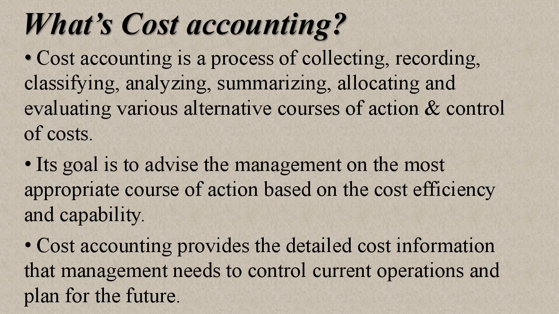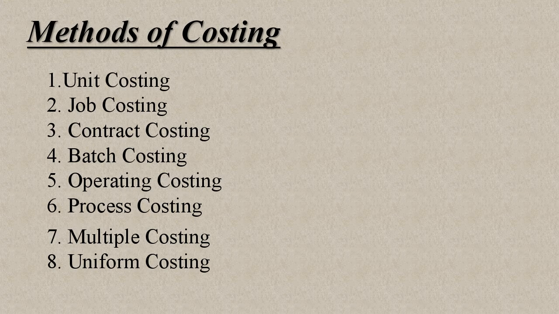Cost accounting provides the detailed cost information that management needs to control current operations and plan for future. Let us see what are the various methods of cost accounting. 1. Unit costing. 2. Job costing. 3. Contract costing. 4. Batch costing. 5. Operating costing. 6. Process costing. 7. Multiple costing. 8. Uniform costing.